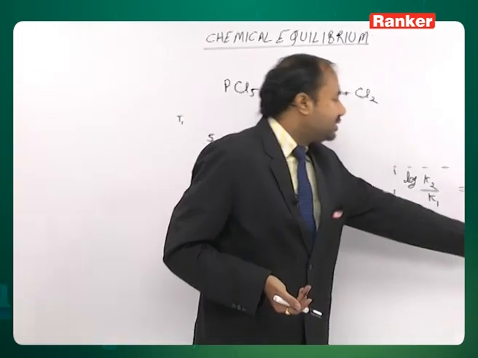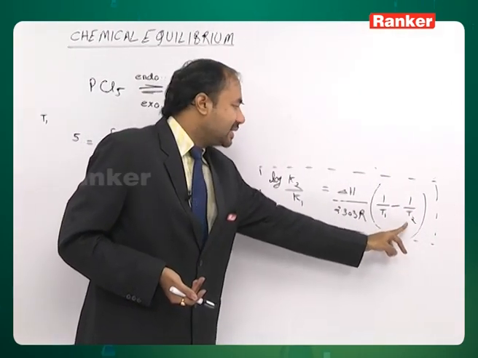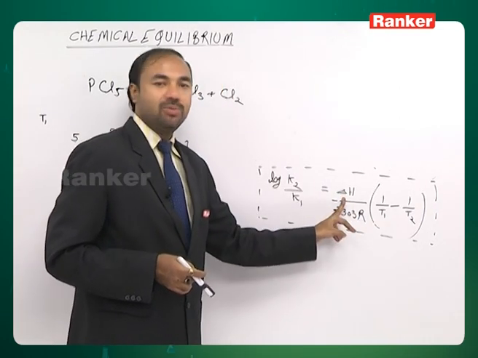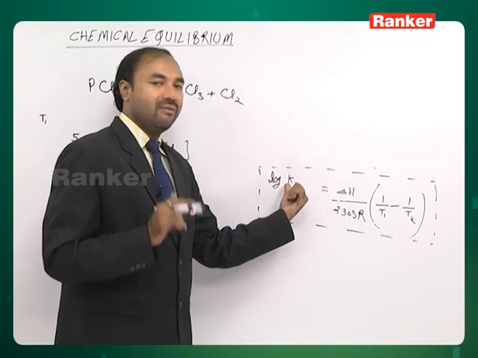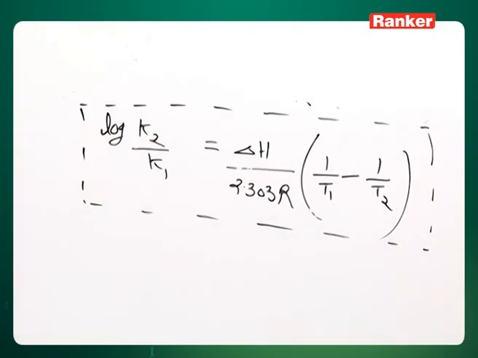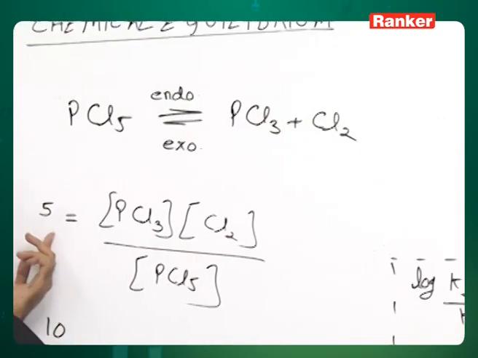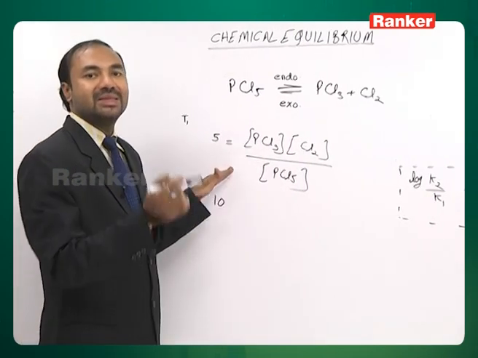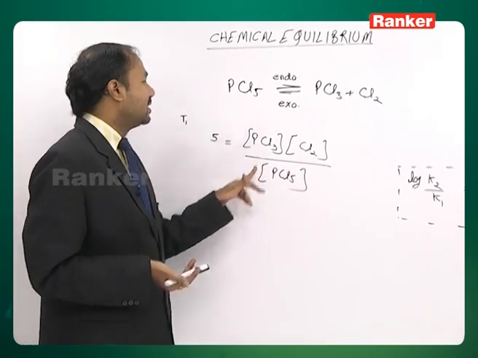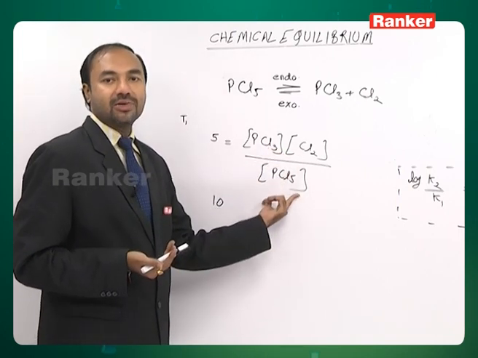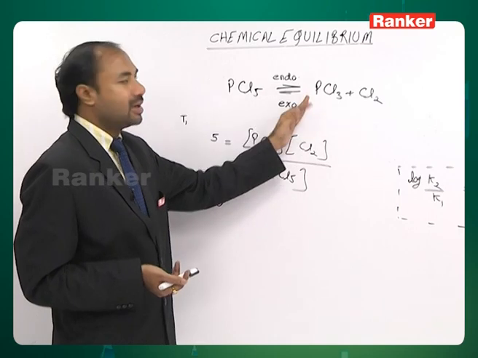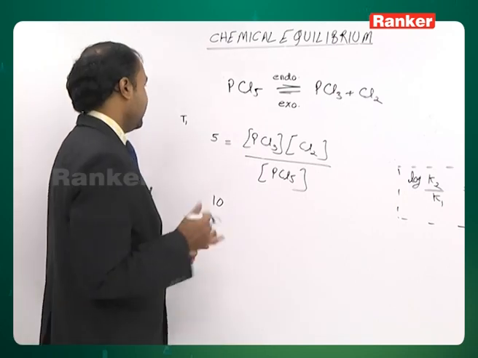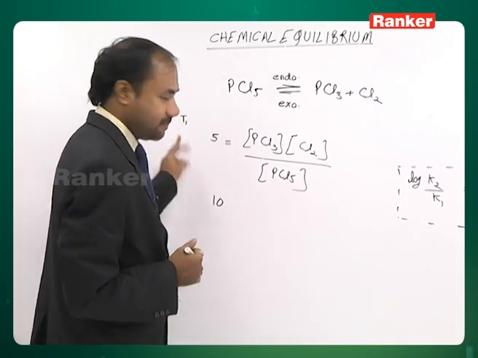See here, T2 less than T1. If T2 is less than T1 and delta H is positive, like it is for the forward reaction, then K2 will be less than K1. Means the new equilibrium constant for this expression will come out to be less than 5. You assume it to be 2. Means this ratio now should become less than 5. In order to make this less than 5, numerator should decrease, denominator should increase. Means the equilibrium is going to shift in the backward direction. Got it? A similar expression we get for physical equilibria also.